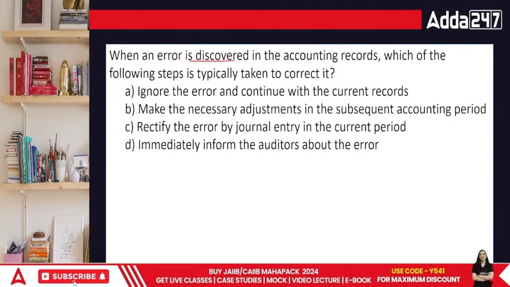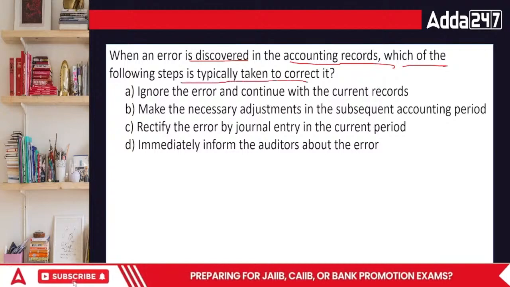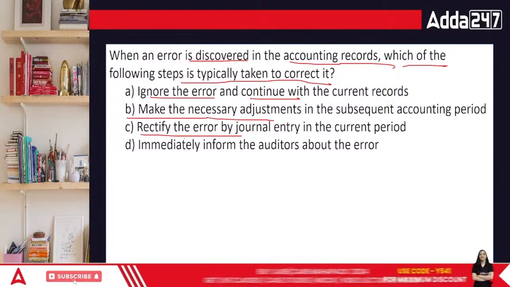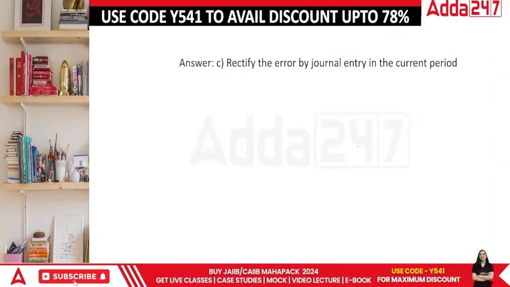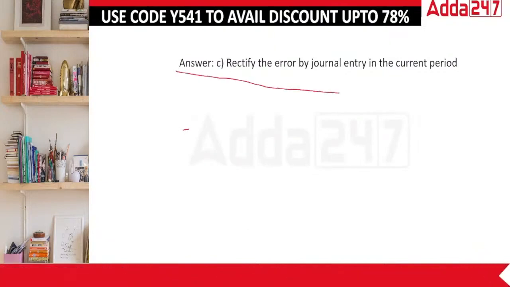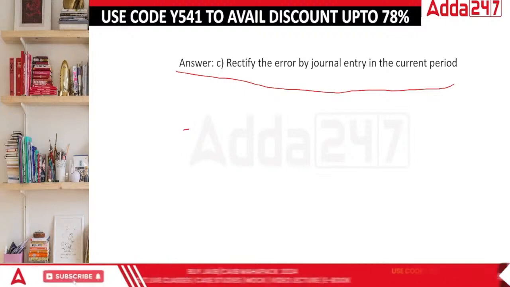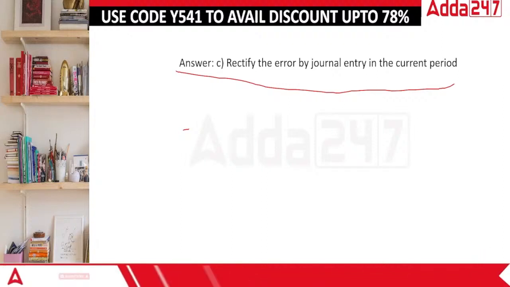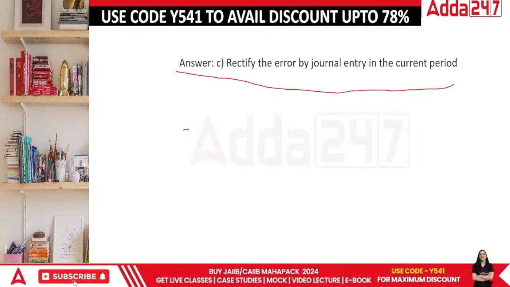When an error is discovered in the accounting records, which of the following steps is typically taken to correct it? Ignore the error and continue with the current situation, make necessary adjustments and rectify, or immediately inform the auditors. Actually, it's not about the auditors to be informed. Whenever you make an error and you can correct it, the first thing is you have to rectify it. You can own it up later on, because once you find the rectifying entry, the auditor will always ask you what was the wrong thing that you did. So you'll have to tell them, sir, there was a mistake, we corrected the mistake, and this is where we are standing today. So in this case, there won't be a problem if we show it this way. ठीक है ना?